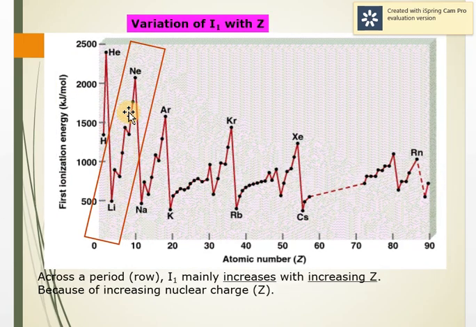And you can see here in the same group, the noble gases have the highest ionization energy. Why? Because their octet is complete. They have completely filled orbitals. So across the period, ionization energy mainly increases with increase in Z, that is the increase in nuclear charge.